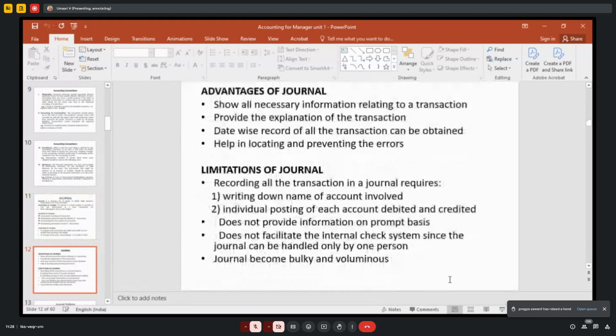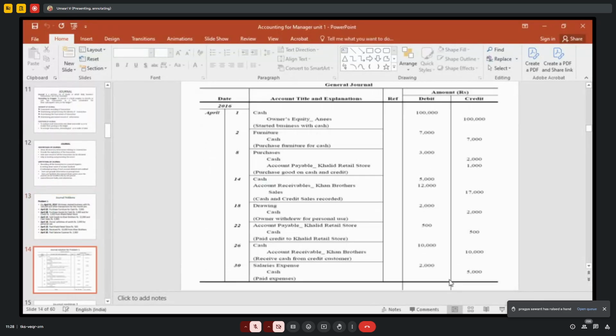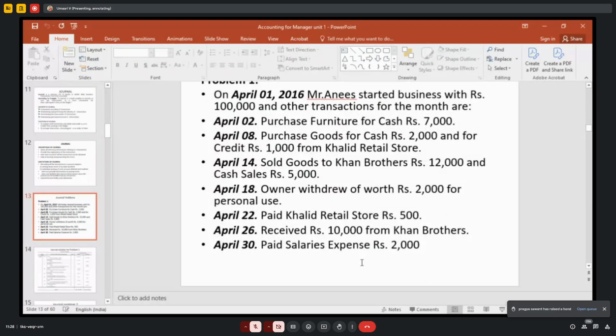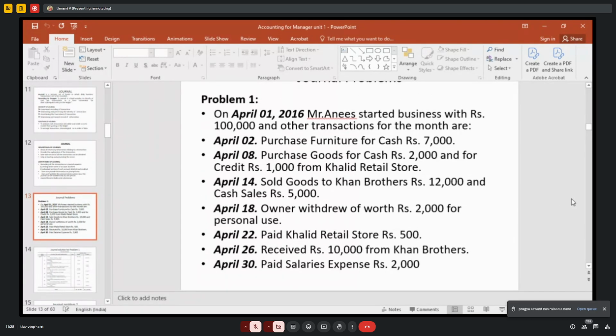See here, the journal format: date column, particulars column, debit column and credit column. You have to record like this. Transactions will be given like this. This is the business transaction. On 1st April 2016, Mr. Ani started business with rupees 1 lakh, and other transactions for the month are given, right?